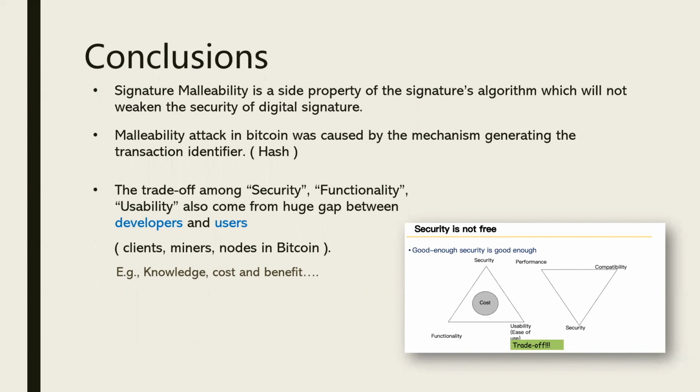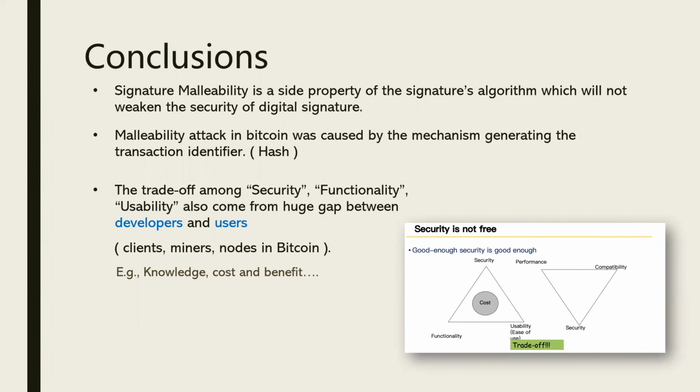Malleability attack in Bitcoin was caused by the mechanism generating the transaction identifier. Actually, Bitcoin's developers knew the malleability of signatures from a very early stage, yet they only decided to fix the problem after Mt. Gox claimed its loss was mainly because of it. The main reason was that the malleability attack by itself was seen as a harmless trick which cannot falsify any part of the transaction, cannot double spend Bitcoin, only causing some trouble for wallet confirmation.